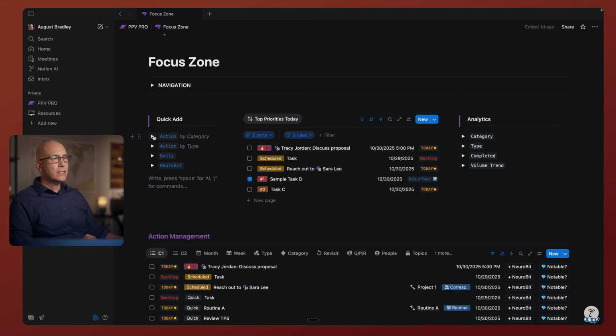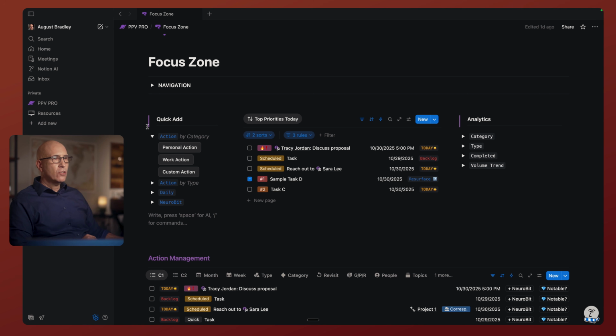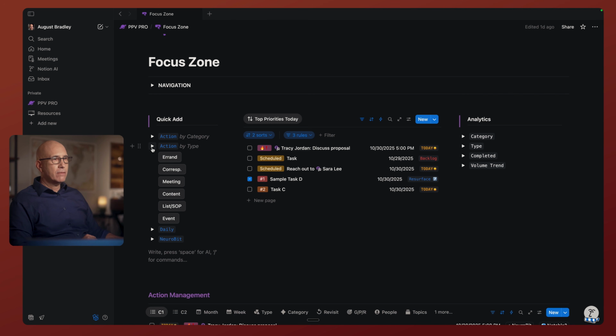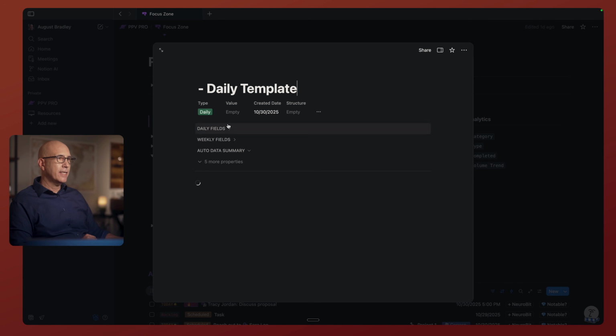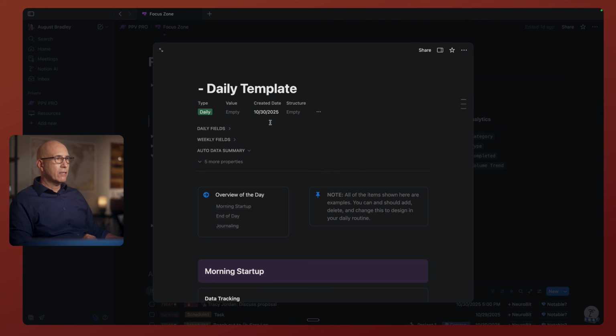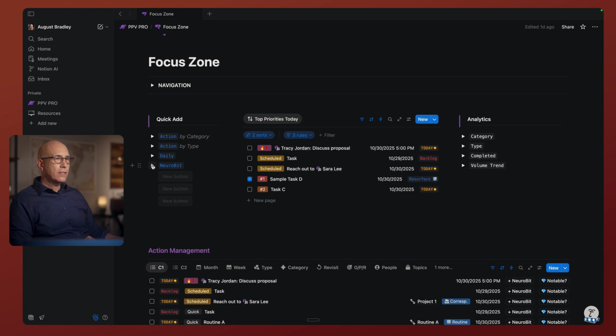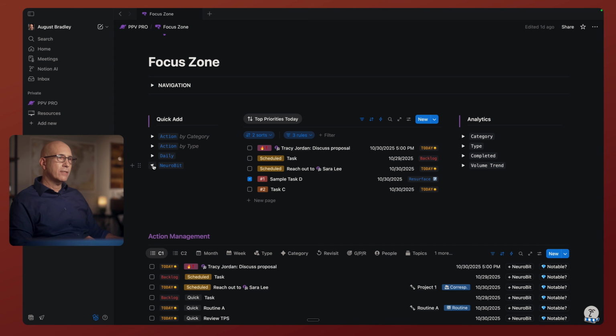We have some quick adds. You can add through these buttons, quick things by category, by action, by type of action. So here we can add our daily pages for the day. Is there a new one? We'll just add today, and it will automatically generate today. It automatically adds the date. It automatically adds the title. It gives us our morning startup routine, our end of day reflection and summary, and our journaling. If you choose to do journaling, all of this is contained, and then a lot of this will roll up into our weekly and dual cycle reviews. And then we have quick notes, media, and documents for our neurobits, which we'll get into in the knowledge zone after we finish the focus zone here.